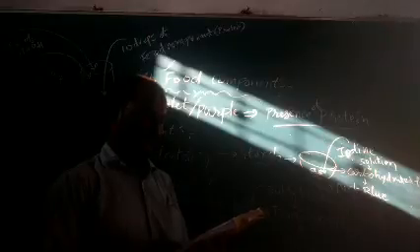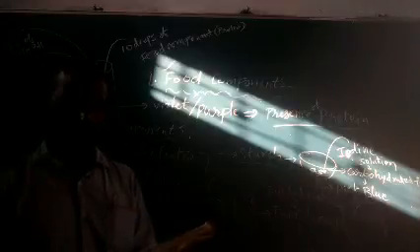Oils and fats are present in more quantity in groundnut, even sunflower seeds. Any oil seeds contain more oils or fats.